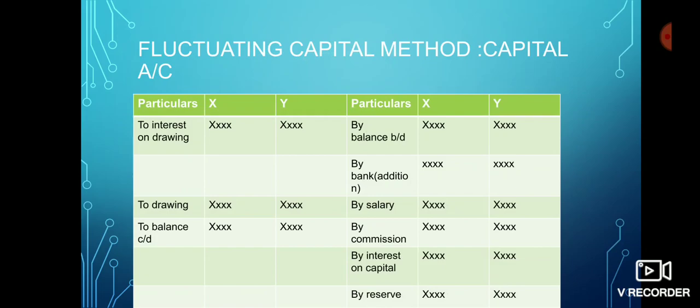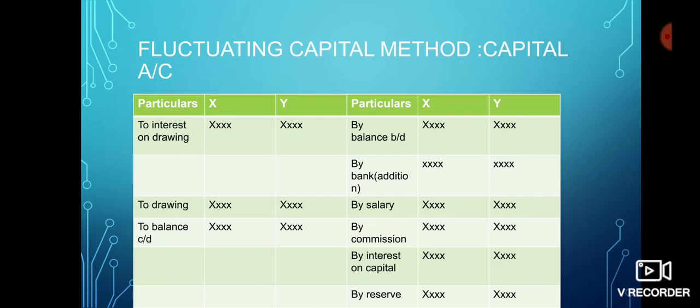Next is fluctuating capital method. Under fluctuating capital method, we have to prepare only the capital account. If we go through this account, we can see that all the items which were in current account are there in the capital account here. So we can say it is a combination of capital and current account under the fixed capital method.